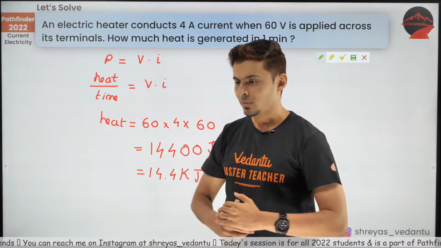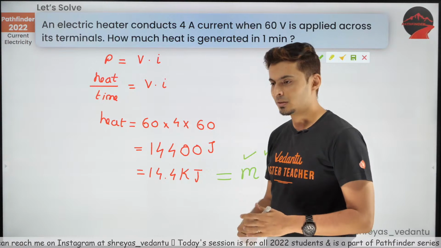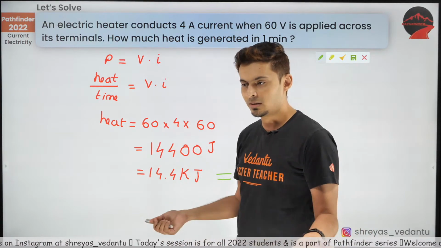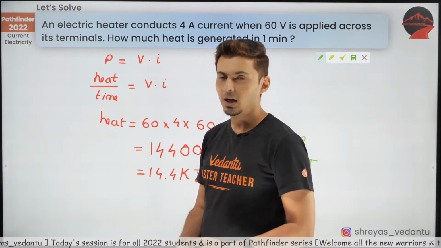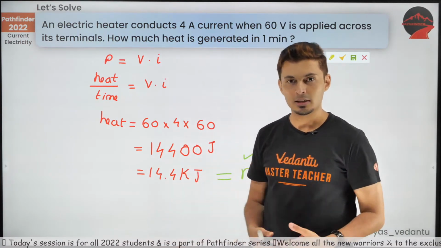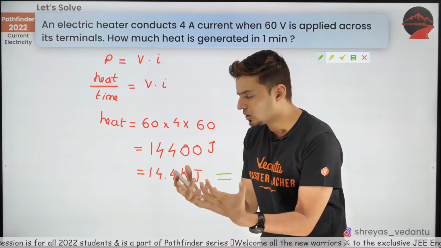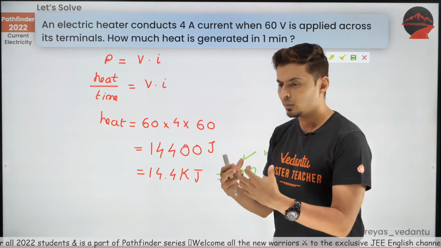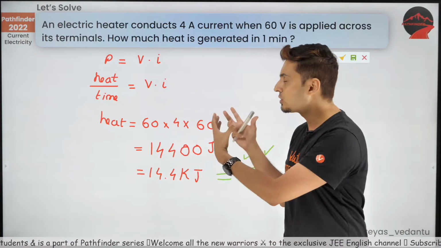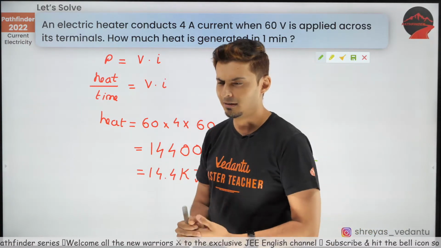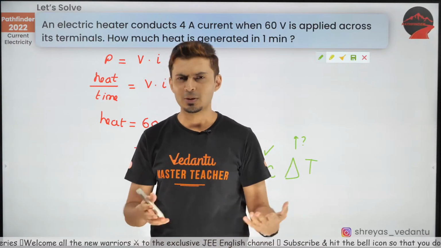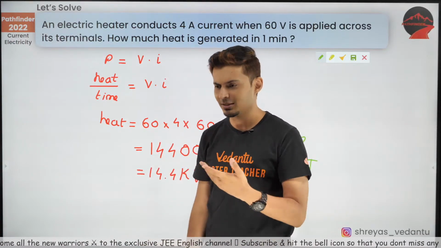You know, these kind of things are very crazy in boards. They cut marks for stupidest of the things, like small I and capital I. I mean, come on yaar, how much will you trouble the kids? You should concentrate more on the concept, and you should be worried more about solving the problems, concept application, logical thinking rather than all these things. So I don't know, just check it out. Whatever is there in NCERT, just use that.